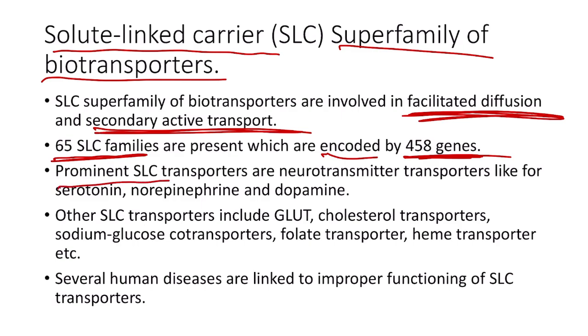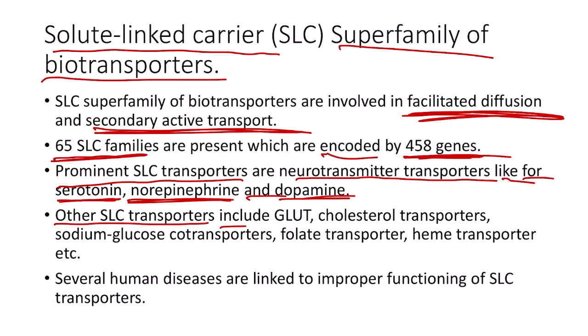The prominent SLC transporters are neurotransmitter transporters, for neurotransmitters like serotonin, norepinephrine and dopamine. Other SLC transporters include GLUT, that is glucose transporters, then cholesterol transporters, sodium glucose co-transporters, that is SGLT2 transporters, folate transporters, and heme transporters.